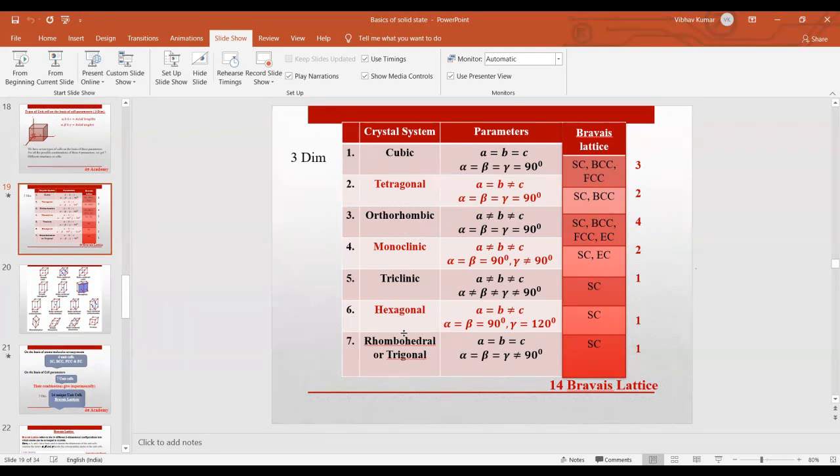We have already learned about the types of unit cells on the basis of atom arrangements. Please listen to this line very carefully, because only then can you understand how we get the Bravais lattices.